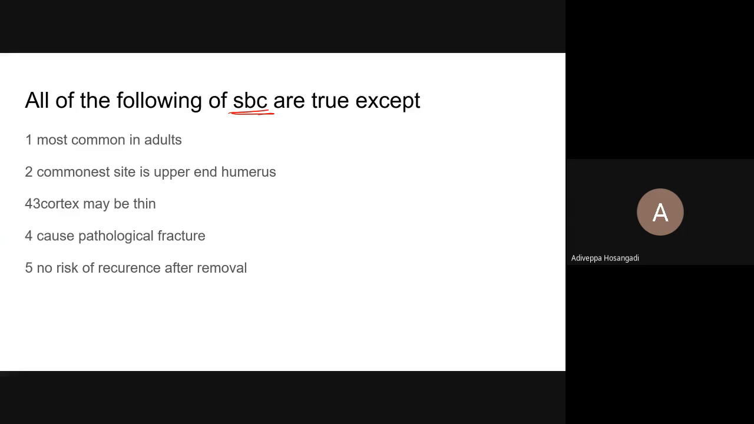Okay. All of the following of SBC, simple bone cyst: most common in adults. Commonest site is upper end of humerus. Cortex is thin. Causes pathological fracture. No risk of recurrence after removal. Which one? Sir, most common in adults. Yes, it is false.